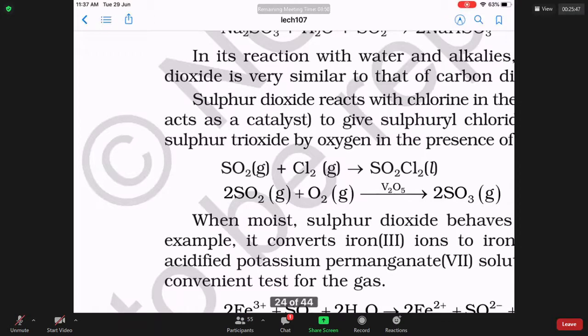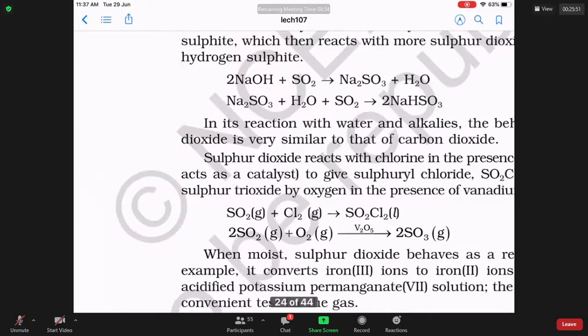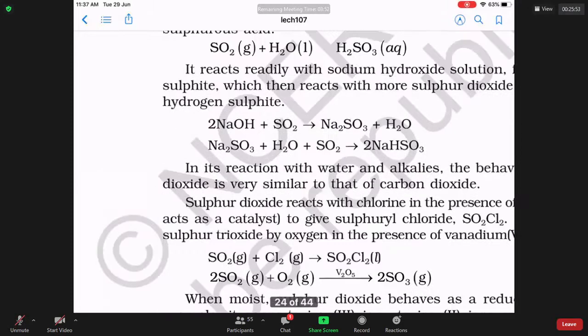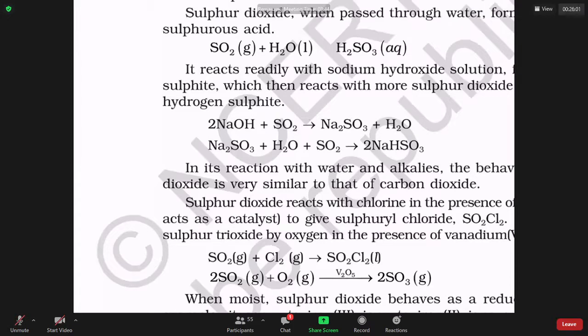SO2 can combine with oxygen to give SO3. These are the properties of sulfur dioxide. Notice that sulfur dioxide is an acidic oxide, and it can react with a base like NaOH to give a salt. Sulfur dioxide can react with sodium hydroxide to give Na2SO3, like carbon dioxide can react with NaOH to give Na2CO3.